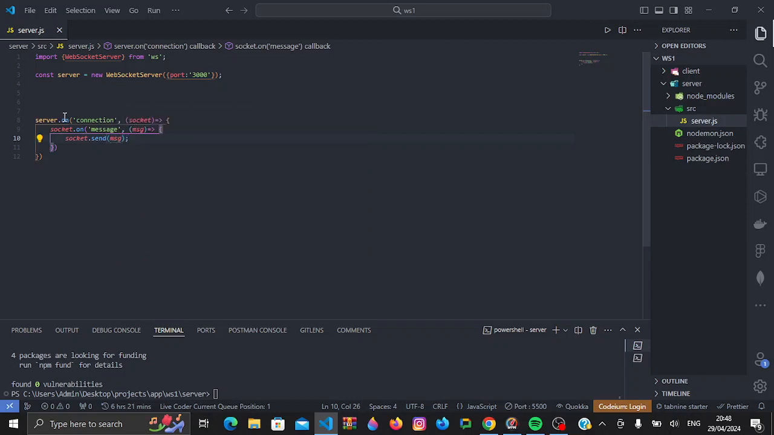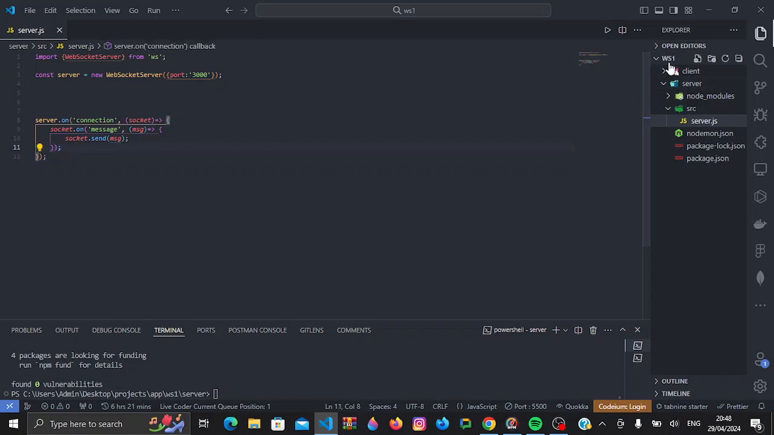So what I've done here is, once the server receives a connection event, this connection event is actually triggered by the client, and the client sends a socket. Now in this socket we register another event which we've called message. This message will emit whenever a message is sent from the client to the server. And what the server does is return the same message. That's basically all that we need for a server.